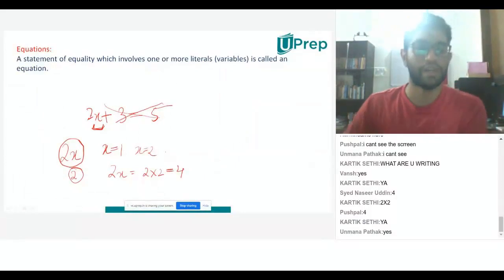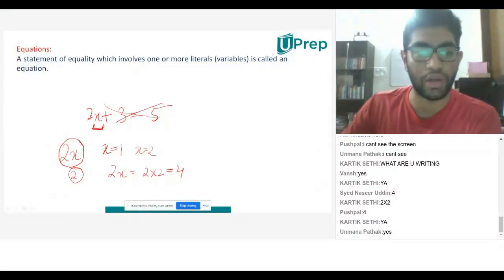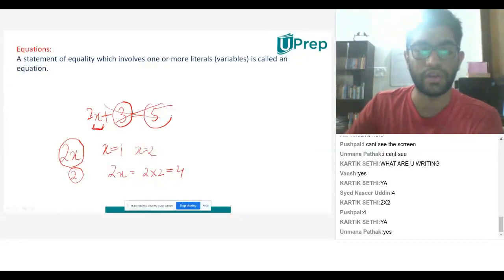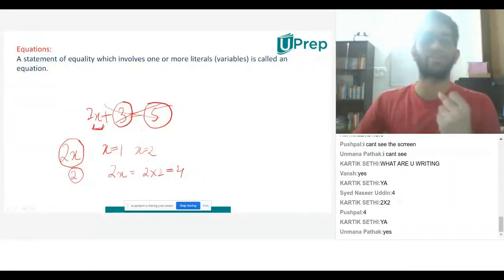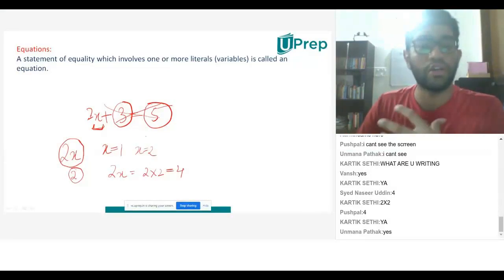Yes. So basically, if I look at these two numbers, 3 and 5, 3 and 5 are always going to be 3 and 5. That means they're not going to change. So what are they called? They're called constants.